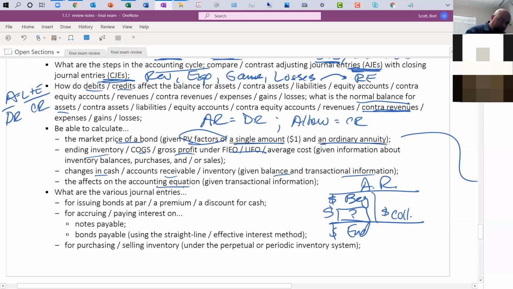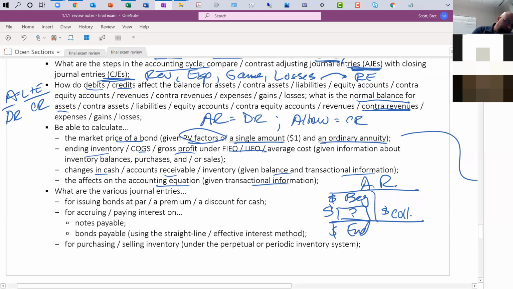The effects on the accounting equation. So if I issue stock, what does that necessarily do to total assets, total liabilities, total equity? One thing, recall that when we do stock splits or we issue any type of stock grants, or stock dividends, those don't affect total assets or total equity. Those are basically just taking retained earnings and shrinking those down and issuing more common stock. So some transactions will affect total assets and liabilities and equity, some transactions don't.